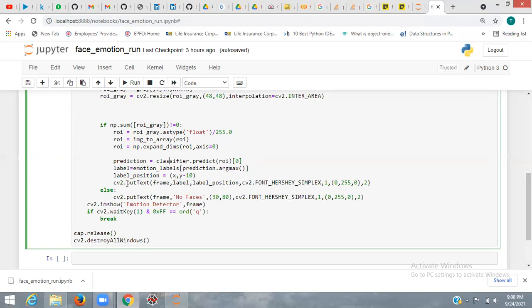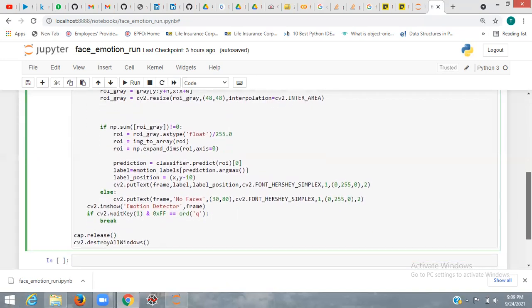So we will use putText on our images, and the rectangle will be in green color.